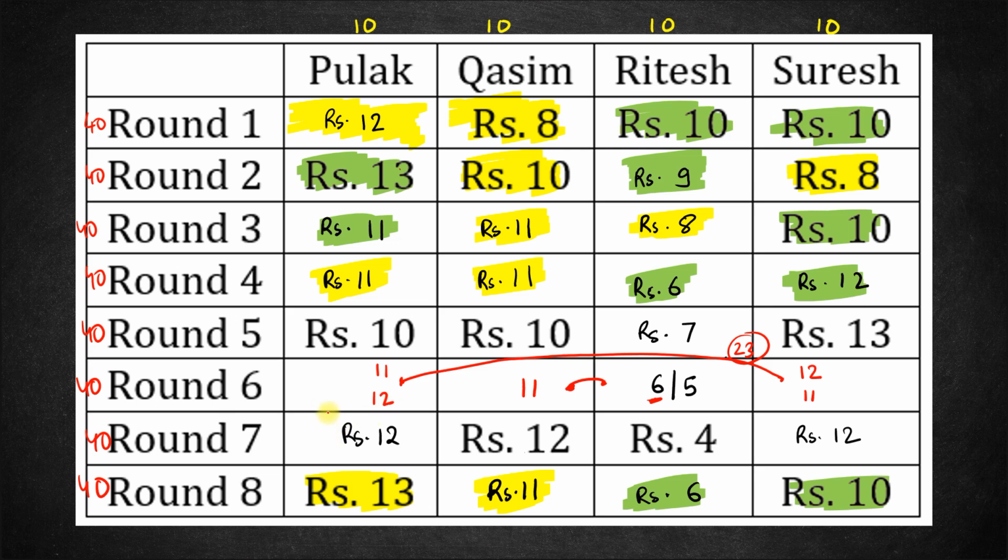Now see, what's happening is, for Pulak, if we consider 11 and 12, what that means is that Suresh is not going to bet in the next round. So if Suresh is not going to bet in the next round, there should be someone else also who is not betting to pair up with Suresh. Ritesh's amount is definitely changing, Qasim's amount is definitely changing, and here Pulak's amount is also changing. So it is not possible that only one person does not bet. So this case is eliminated.